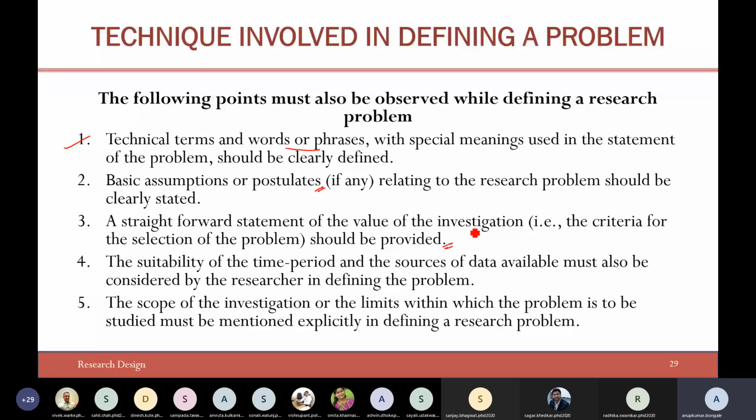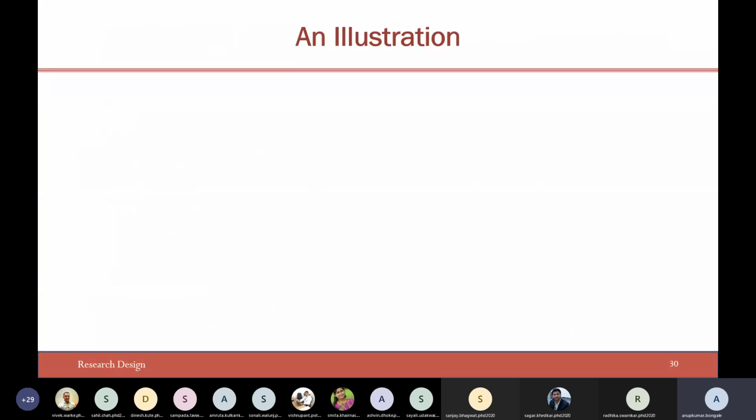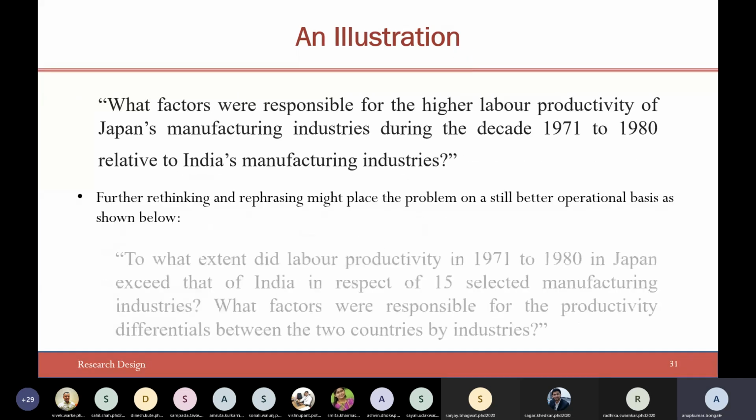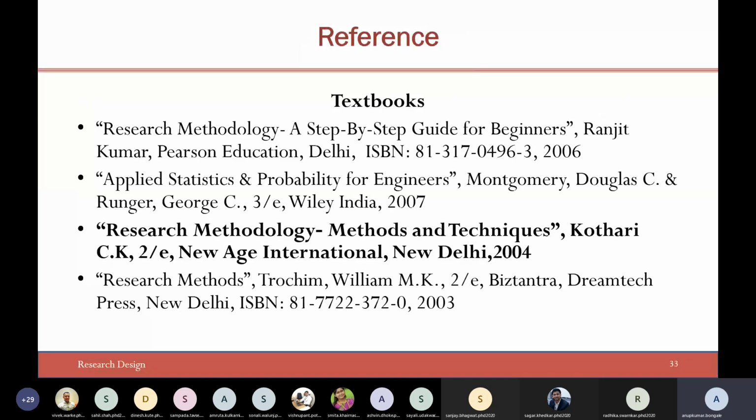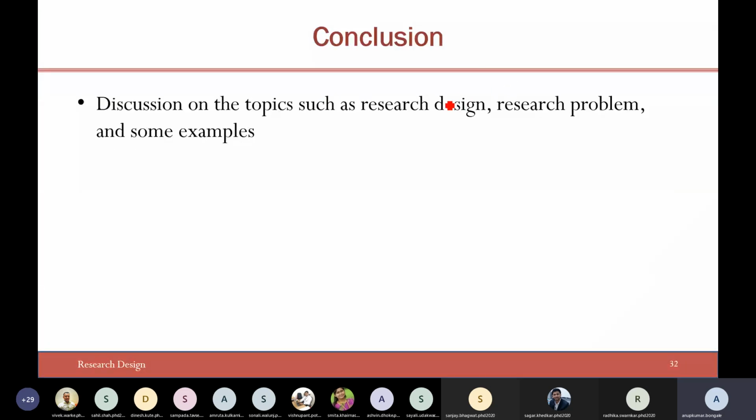If necessary, we'll again have a discussion on these points or the left out points in tomorrow's session. Okay, so we'll stop at this point. We'll discuss this illustration in the next session. We'll wind up here. I have one more quiz. I want all of you to take that quiz. And briefly, we'll look into these points in tomorrow's session and take up the additional topics associated with research design.